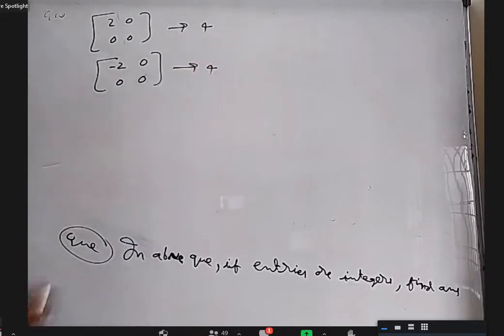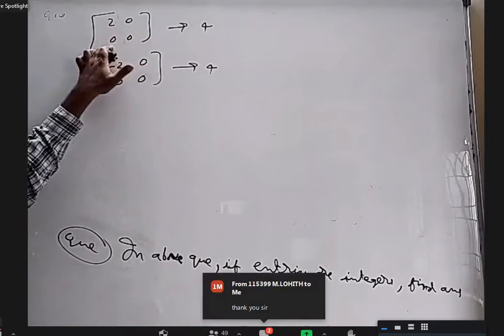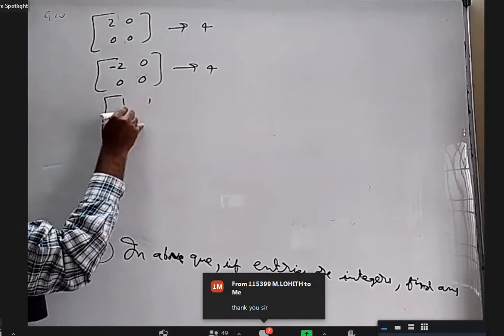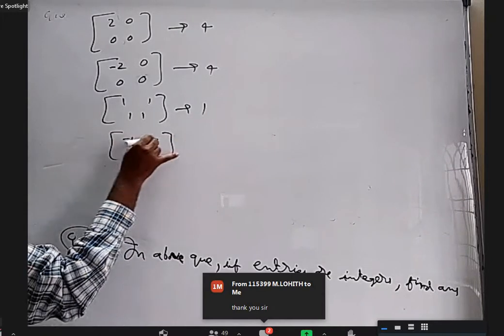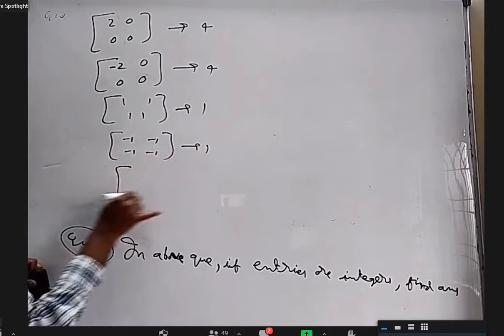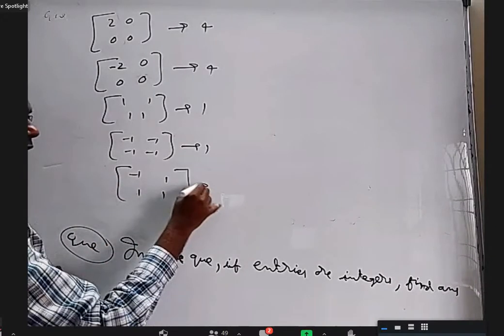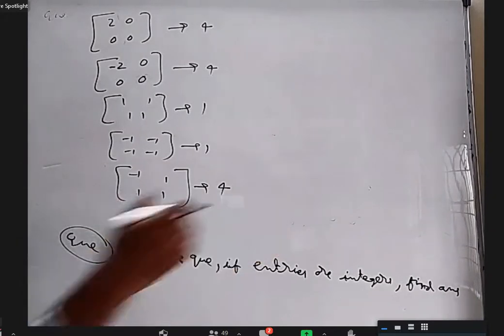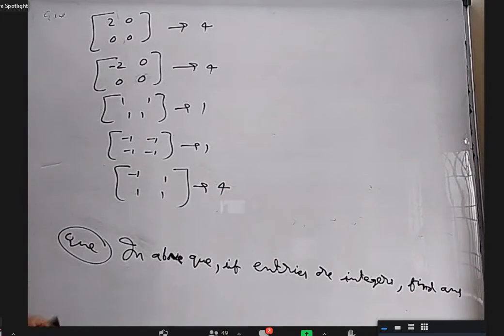I'm writing 4 here. You know what is that? 2, 0, 0, 0 rotation of that. I can put 2 here, 2 here, 2 here. Similarly, -2 I can put here. Coming to ones, all ones, I'll have only 1. All -1s, only 1. I want to take -1 once and 1 three times. That will be 4 because this can come here, it can come here, it can come here. I'm not writing all the 4. I hope you understand that, right? Yes, sir.